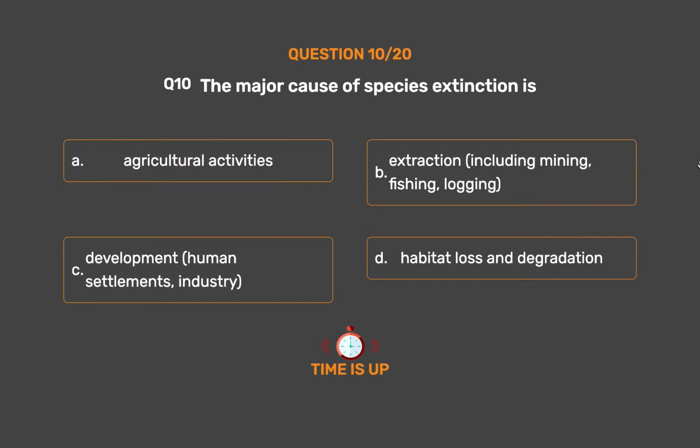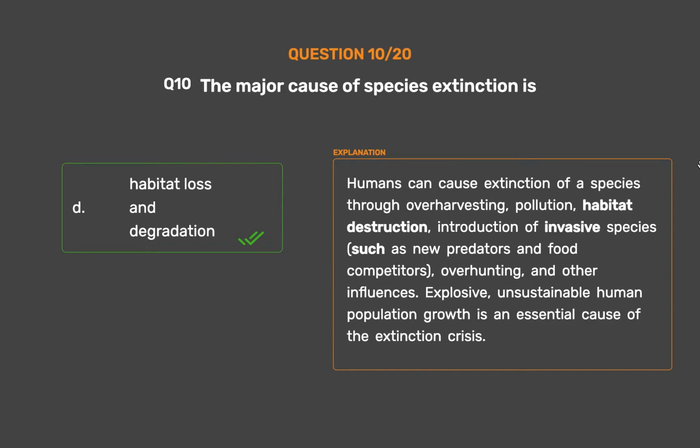The correct answer is Option D. Habitat loss and degradation. Humans can cause extinction of a species through overharvesting, pollution, habitat destruction, introduction of invasive species, such as new predators and food competitors, overhunting, and other influences. Explosive, unsustainable human population growth is an essential cause of the extinction crisis.